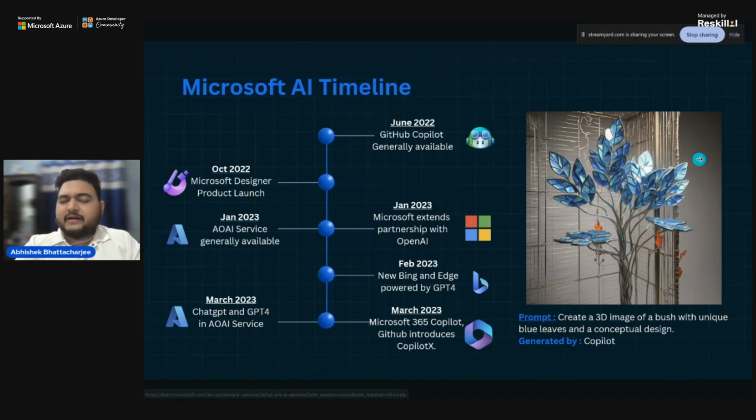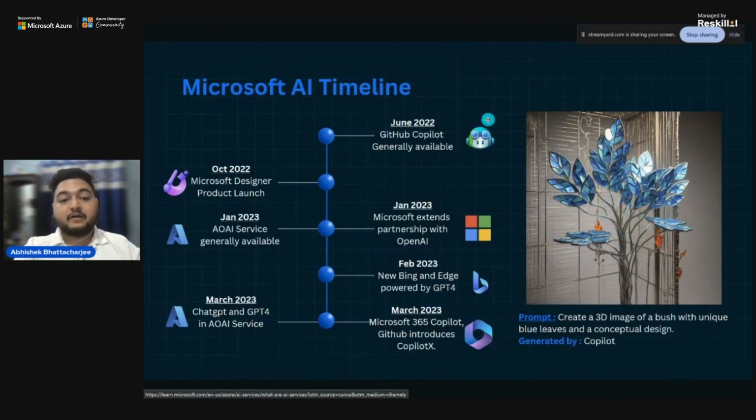So if we talk about the Microsoft timeline, in June 2022, Microsoft developed a Copilot that was a pair programmer that can be integrated with most of the IDEs that you use today. Even in Visual Studio Code, you have a GitHub Copilot that you can use. If you just press enter, it will give you a suggestion. It will give you the code. Just write down what you need. If you want a React hook for a particular application, it will just give you the hook, and based on your requirements, you can change it.